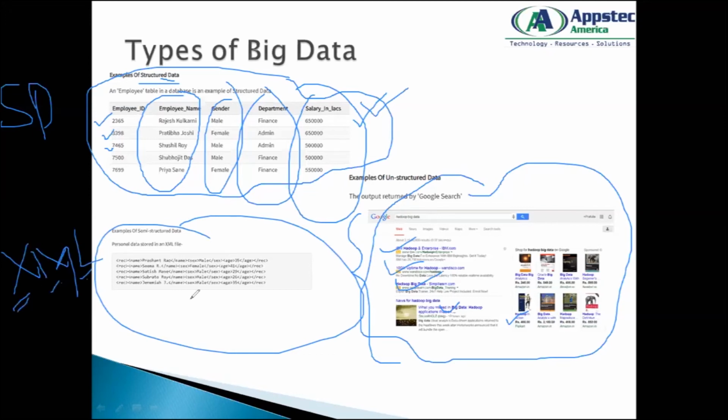Okay. So let's say I give you a table of any personal information where you have a name, the age, gender. It is not in a tabular format, but some sort of an XML data format, which is machine readable in some way. Humans can also read. So we call it semi-structured because it's not properly in a table, but somewhat readable. So it is in some sort of a structure.